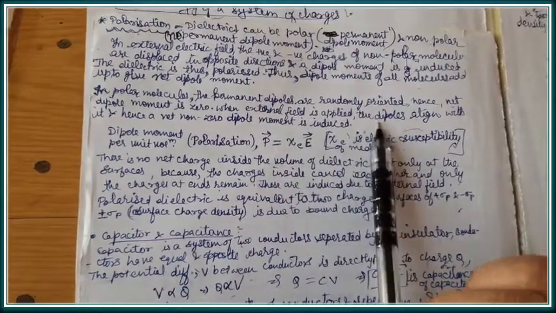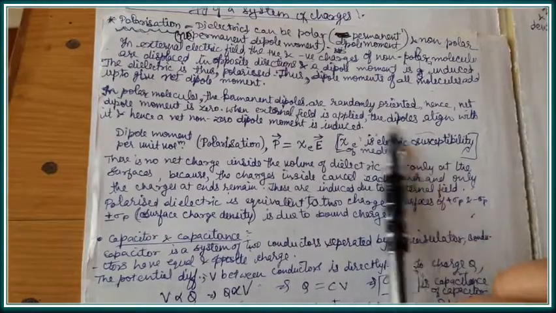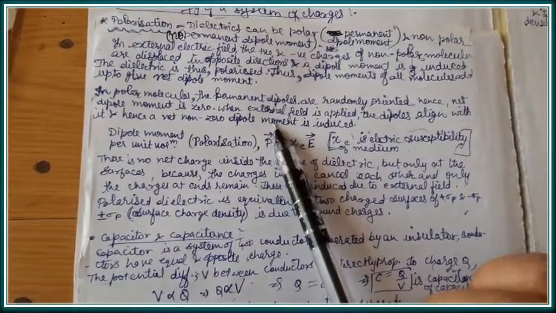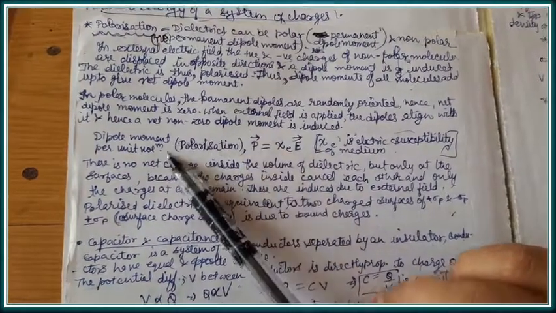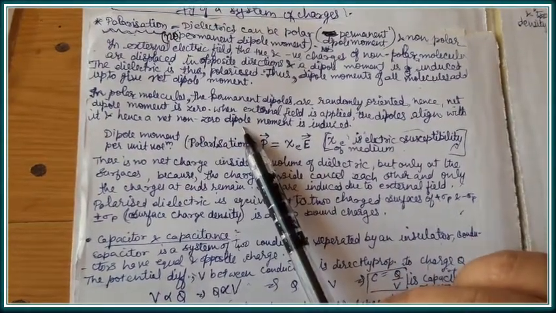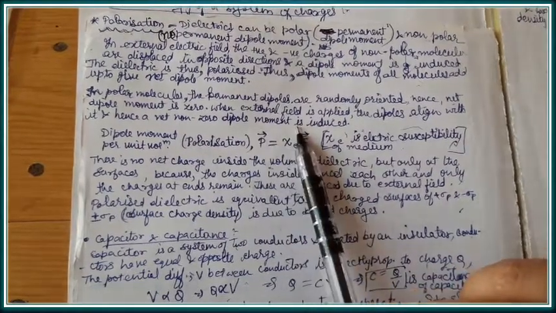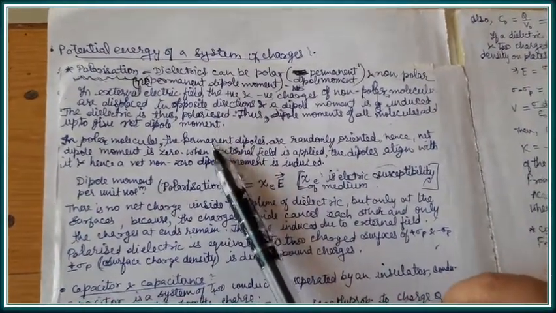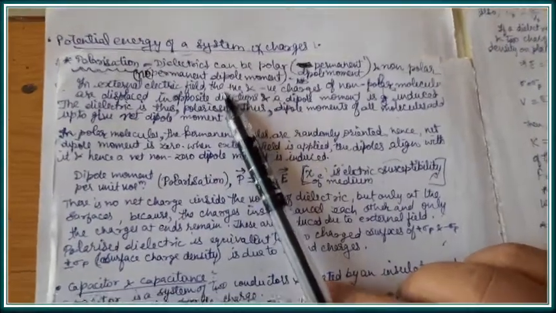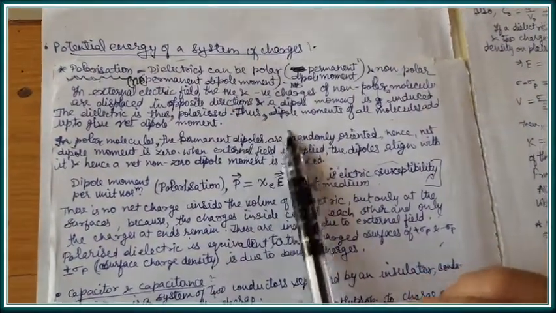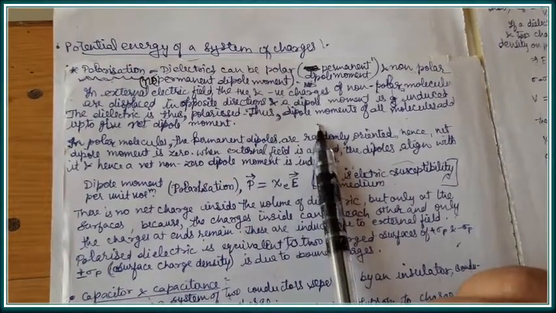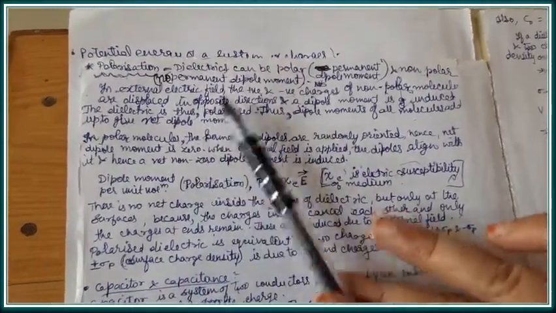But when an external field is applied, then all the dipoles align according to the external electric field because of their charges, depending upon their poles, and hence all the dipoles align along the same direction and add up to give a non-zero dipole moment. So we can conclude from the discussion that both polar and non-polar molecules develop a net non-zero dipole moment in the presence of an external electric field, but the mechanism is different.